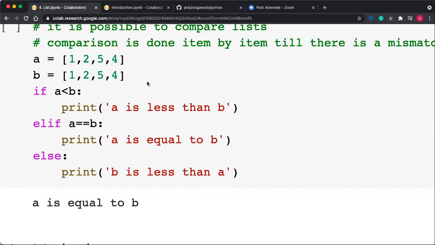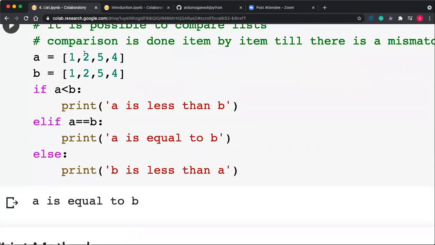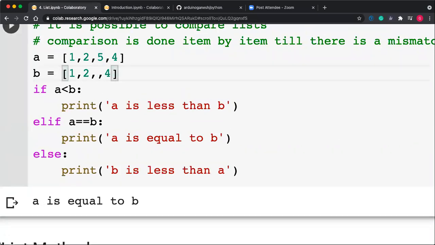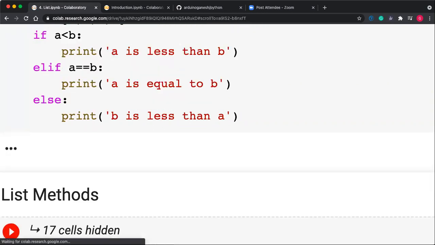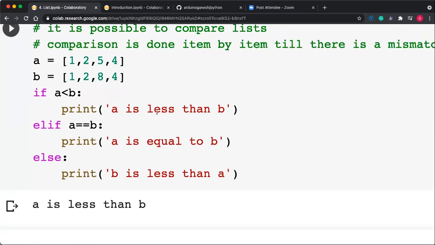Here both have the same content, 1254 1254, so A is equal to B. Suppose instead of 5 I make it 8, now B is greater than A, so A is less than B.